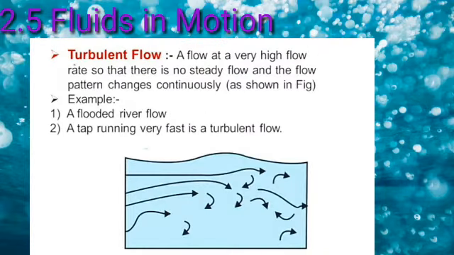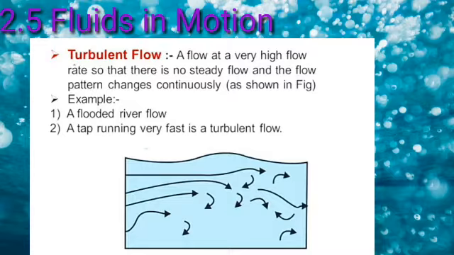Turbulent flow: it is a flow at a very high flow rate, so that there is no steady flow and the flow pattern changes continuously, as shown in the figure. For example, a flooded river flow or a tap running very fast is a turbulent flow.